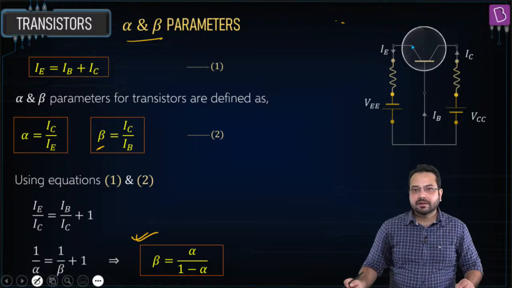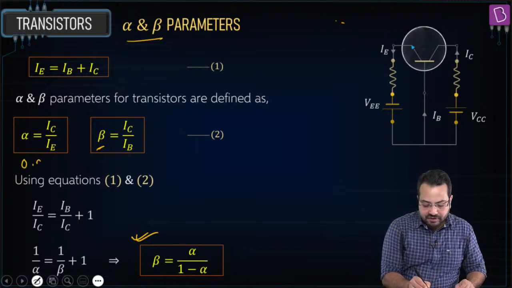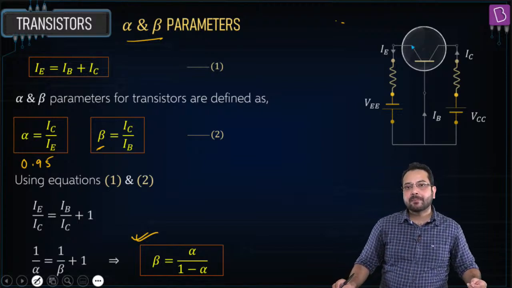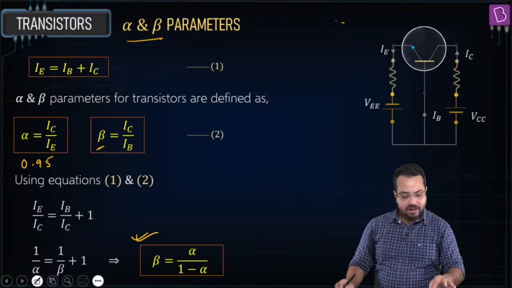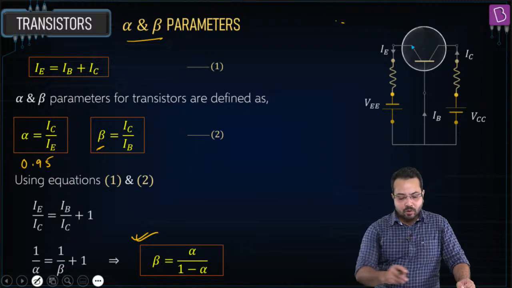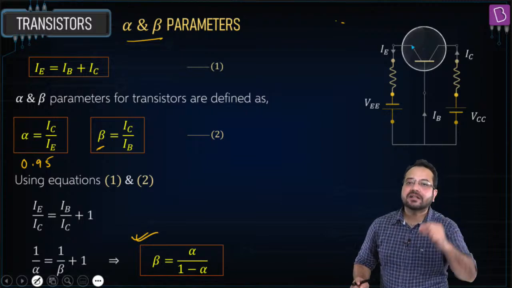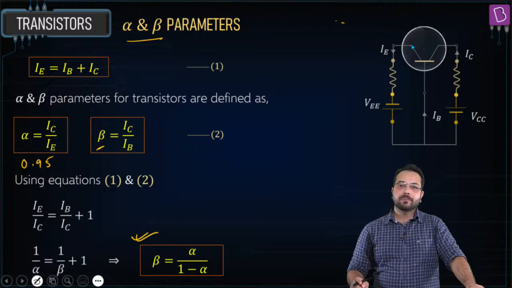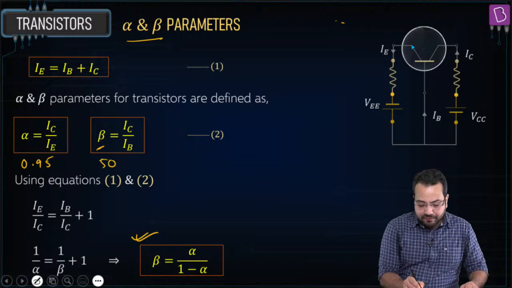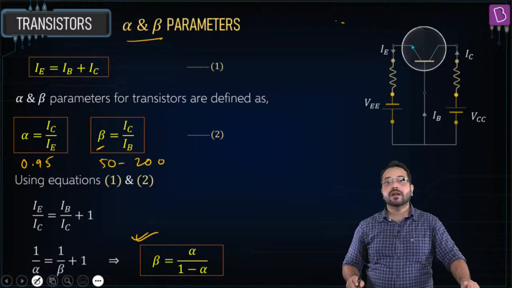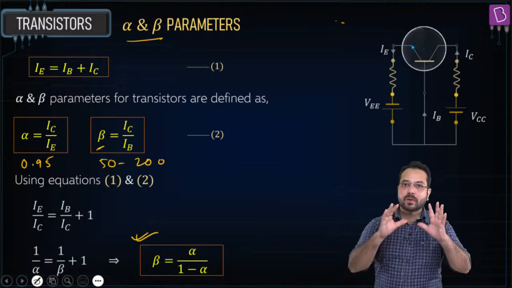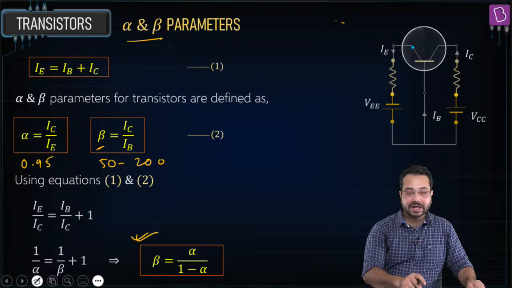Think about this. Alpha is generally of the order of 0.95. The ratio of the collector current and emitter current is of the order of 0.95 to 0.99, which means that the collector current is going to be very high compared to the base current. So this term beta is of the order of 50 to 200. The collector current is 50 to 200 times greater than the base current, and this is where the magic happens.